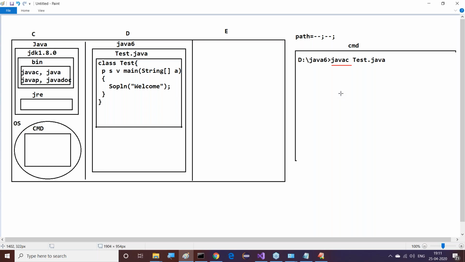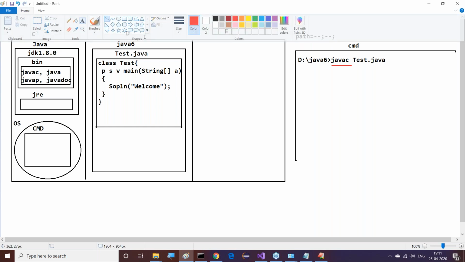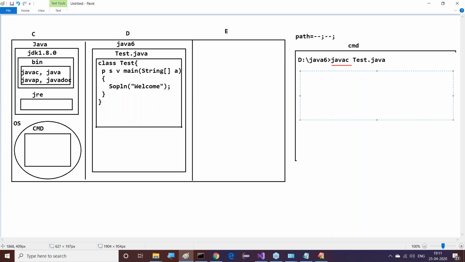The operating system will give you a message like this: javac cannot be recognized as an internal command, comma, external command, comma, operable program, and a batch file. Are you able to understand it clearly?